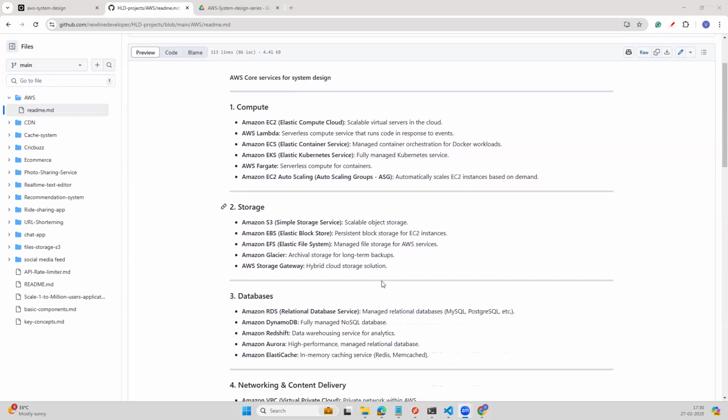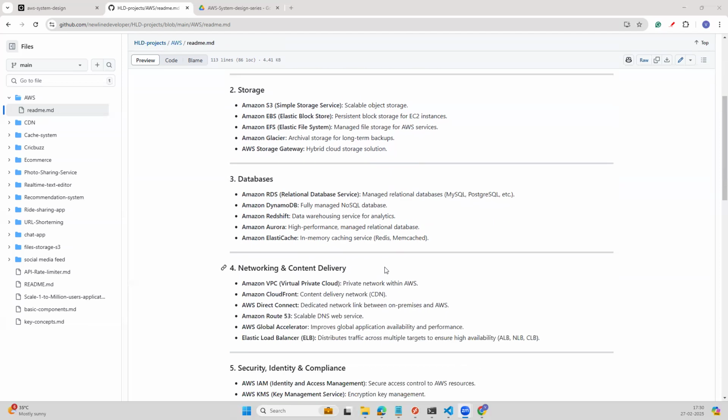The next category will be storage. Under the storage category, we can see S3, which is scalable object storage. Then we have EBS, Elastic Block Store, which is persistent storage for EC2 instances. Then EFS, Elastic File System, which is file storage for various AWS services. Then Glacier, which is archival storage for long-term backups. And then we have Storage Gateway, which is a hybrid cloud storage solution. We can use it for hybrid on-premises and cloud related services. If you want to integrate both on-premises servers and cloud servers for storage, we can use Storage Gateway.